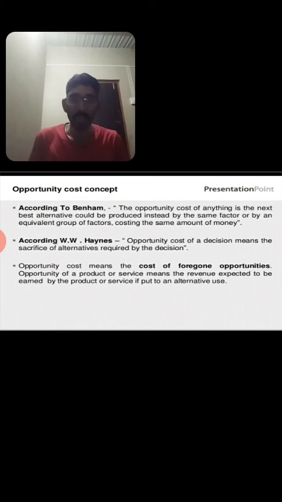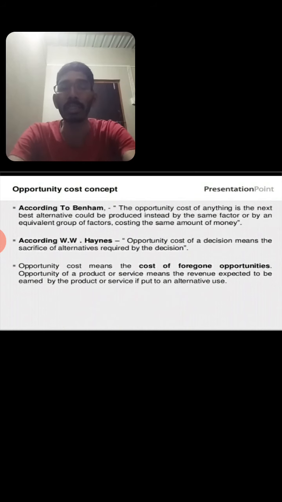The concept of opportunity cost is a very fundamental concept in economic analysis, because in economics the opportunity cost has an important role. Opportunity cost refers to the cost of production of one commodity in terms of another commodity.